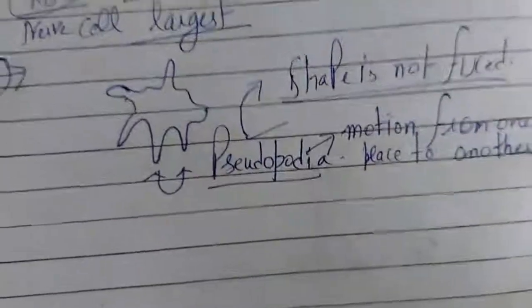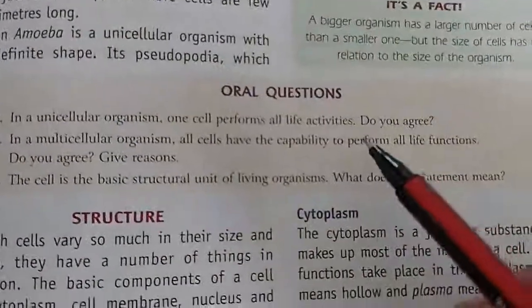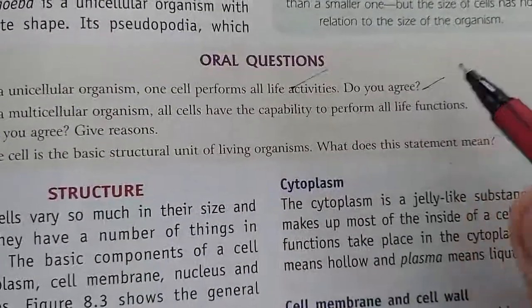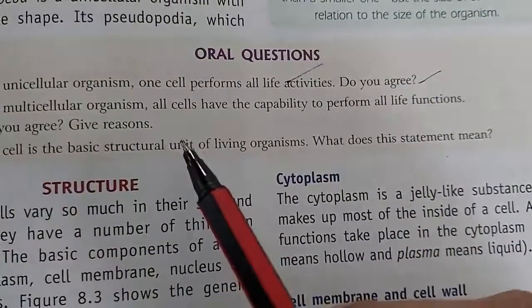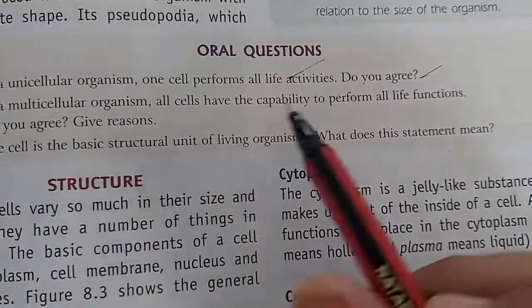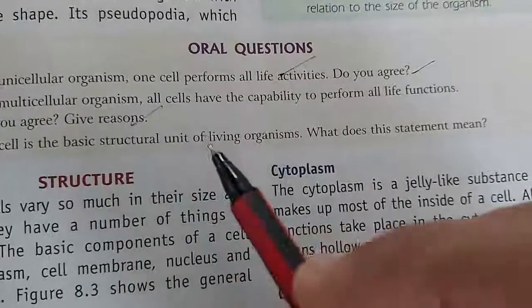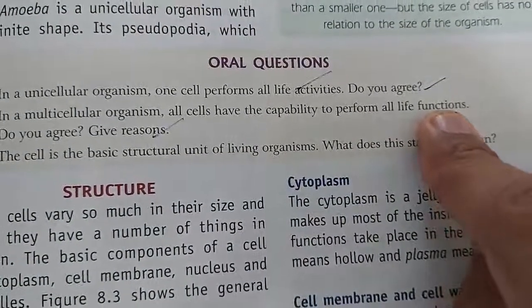So here are some oral questions from your book. In a unicellular organism, one cell performs all life activities. Do you agree? You have to give the answer. In a multicellular organism, all cells have the capability to perform all life functions. Do you agree? Means every cell can perform every function. You have to agree with this.